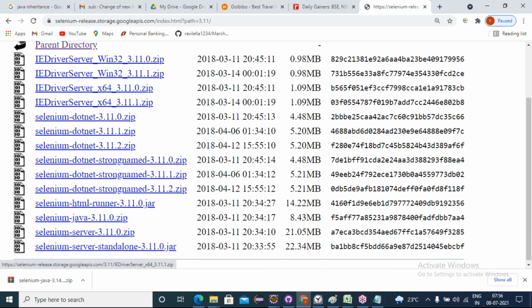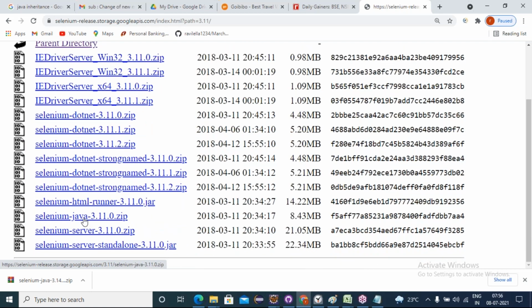There you can find Selenium Java 3.11.0. This one we have to take. If you are running on server end, then you take Selenium Server 3.11. Client in a local system you are developing and executing means go with Selenium Java. If you are running on server end means take this jar file. Understanding or not? Okay, like this.